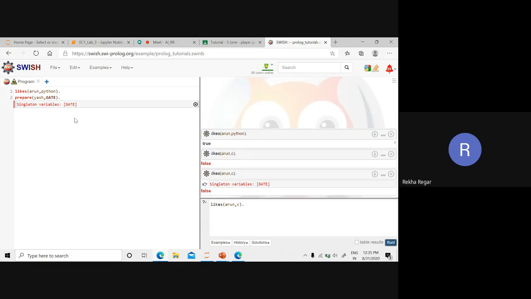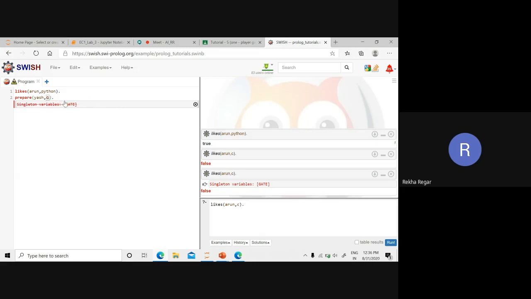Now we are going to run this, and here you can see that we are getting one error. The error is the singleton variable. It means in this console or environment, if anything is in uppercase, that is considered a variable. If anything inside this knowledge base is in a capital letter, that is considered a variable.